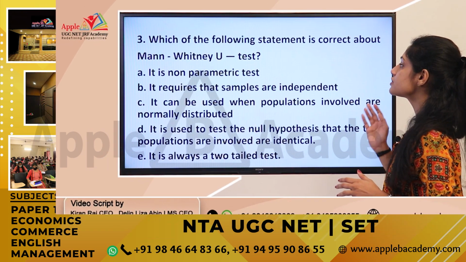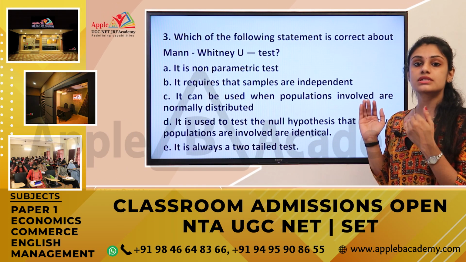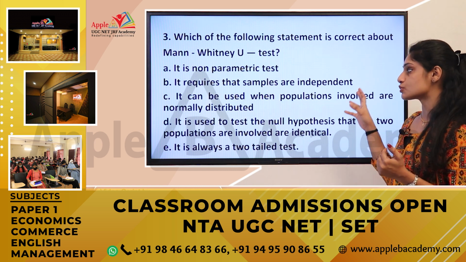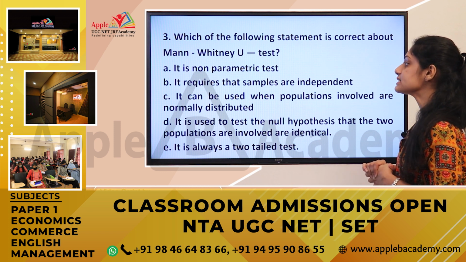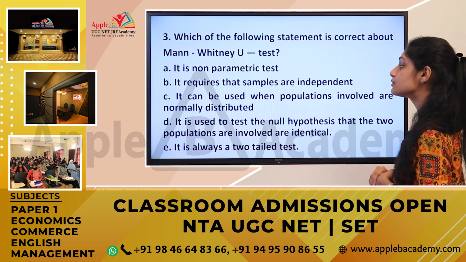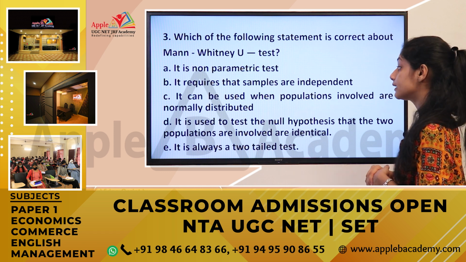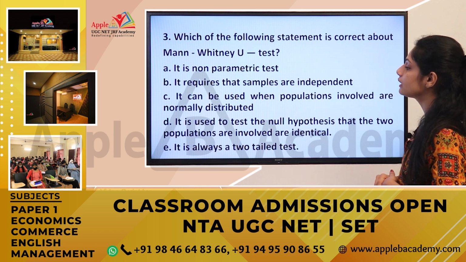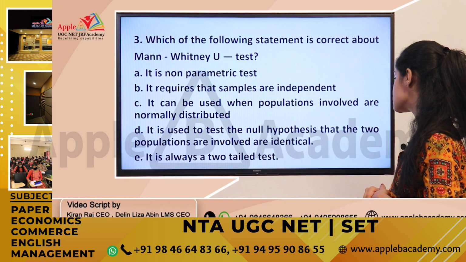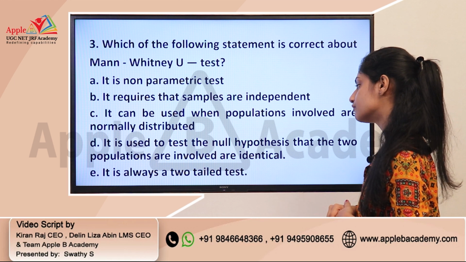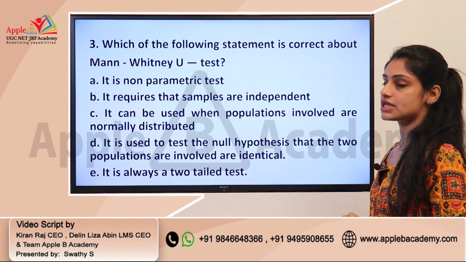Next question, which of the following statements is correct about the Mann-Whitney U-test? This is also from the statistics area and it also deals with non-parametric tests. Option A, it is a non-parametric test. B, it requires that samples are independent. C, it can be used when the populations involved are normally distributed. And option D, it is used to test the null hypothesis that the two populations involved are identical. And option E, it is always a two-tailed test.